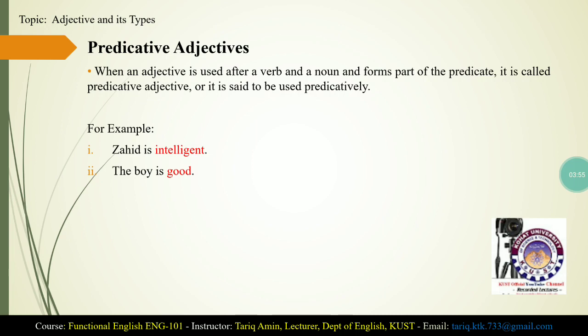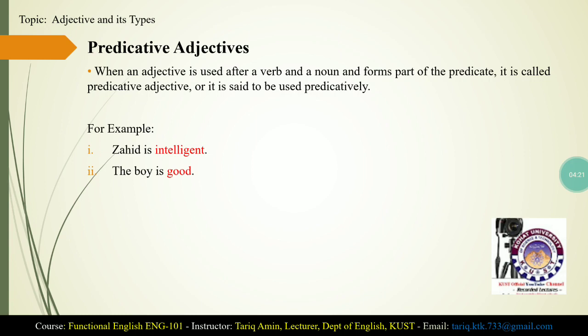In the first example, intelligent is an adjective, Zahid is a noun, is is a verb, and the adjective intelligent has come after the noun and after the verb, and it forms part of the predicate. That is why we call it predicative adjective. In other words, we say that the adjective has been used predicatively.